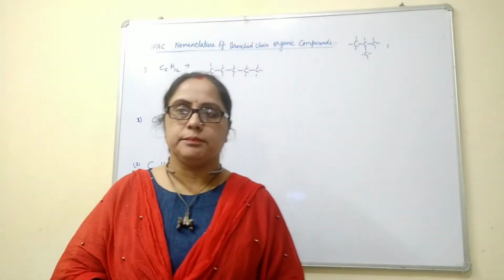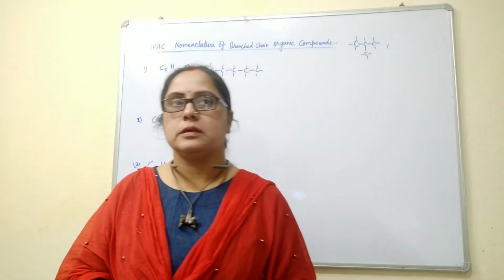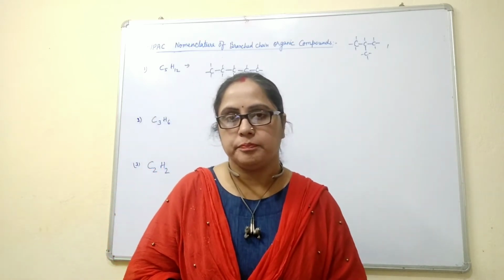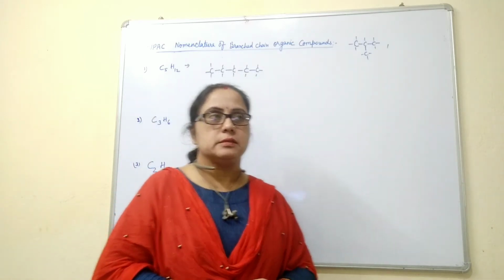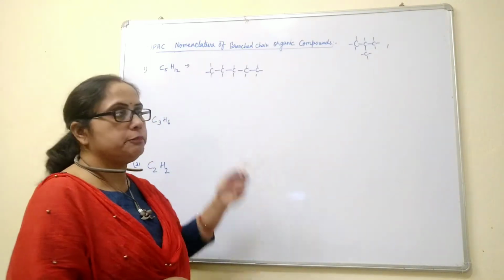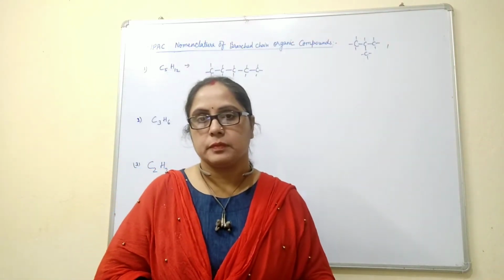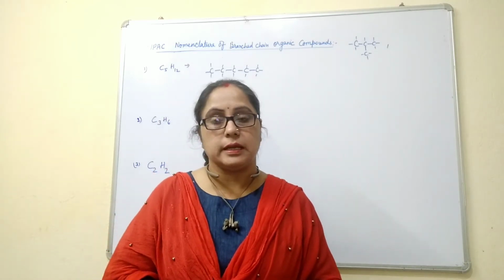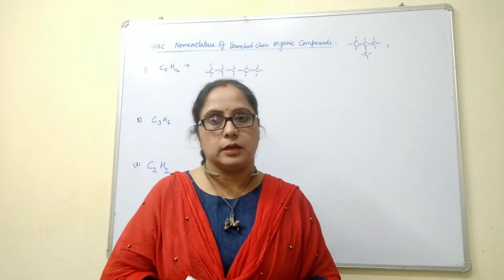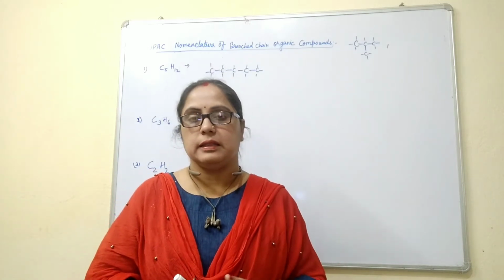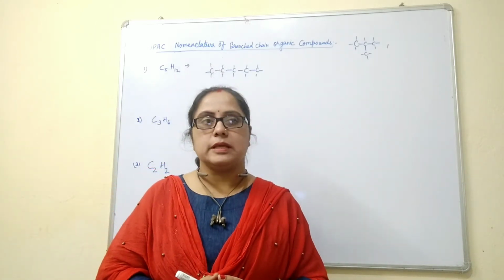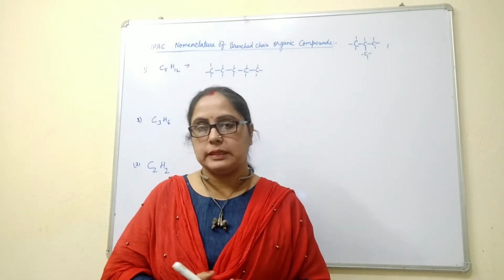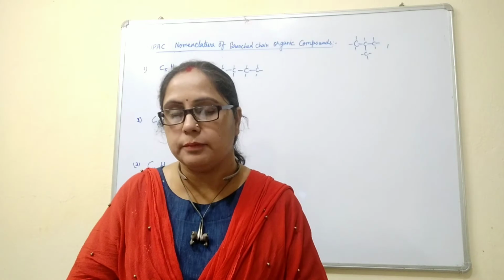Good morning, class 10. Today we will discuss the IUPAC nomenclature of branched chain carbon compounds. IUPAC means International Union of Pure and Applied Chemistry. This is the same as how we have two or more names: one is a nickname and one is the official or registered name, like Nikki and Nikita. Same as organic compounds have two names: one is the common name and one is the IUPAC name, which is also called the registered or official name.